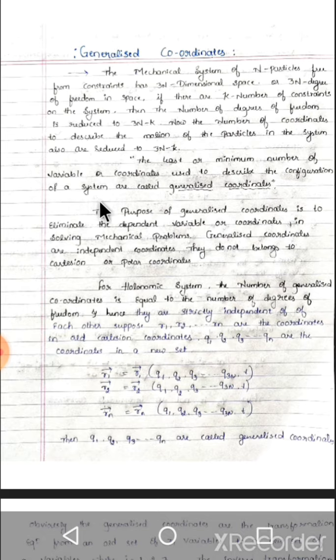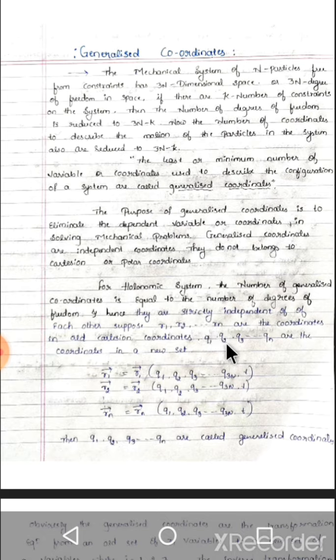For a holonomic system, already you know about the holonomic system: the constraints which can be expressed in the form of equations are called holonomic constraints. So for a holonomic system, the number of generalized coordinates is equal to the number of degrees of freedom, and hence they are strictly independent of each other. Suppose r1, r2, so on up to rn are the coordinates in the old Cartesian coordinates, and q1, q2, so on up to qn are the coordinates in a new set.